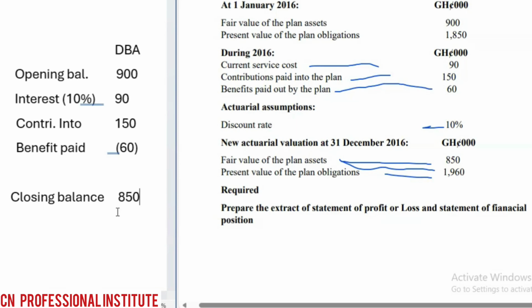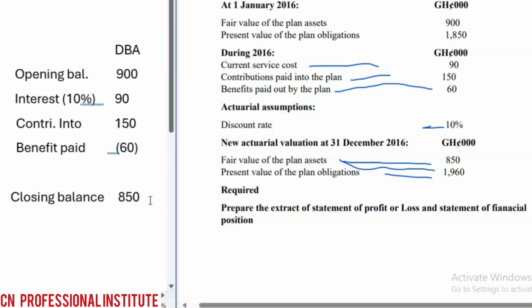We're told the closing balance is 850. So minus 850. If you compare, you get a difference of 230. So after we are done adding, we got 1,080. That's when we're done adding, we got 1,080, right?